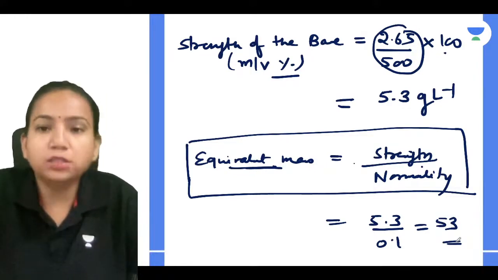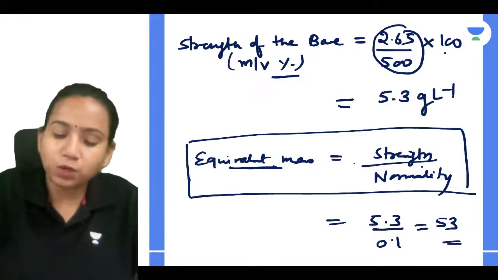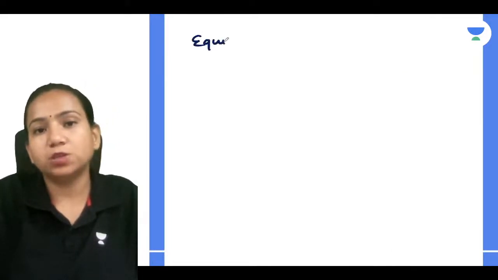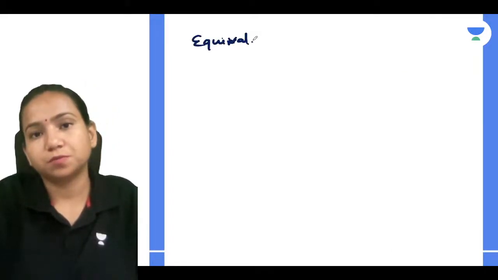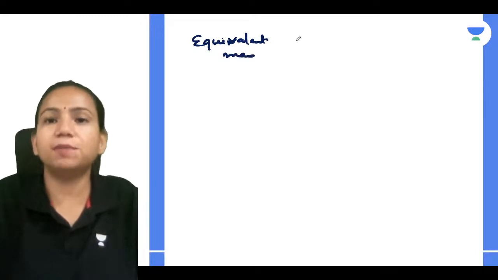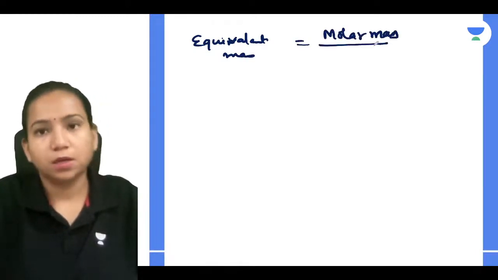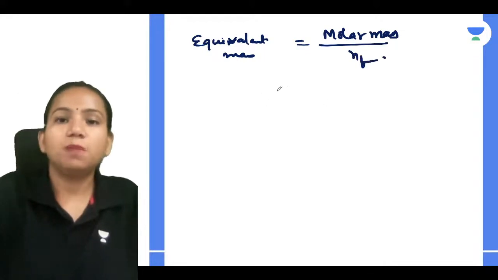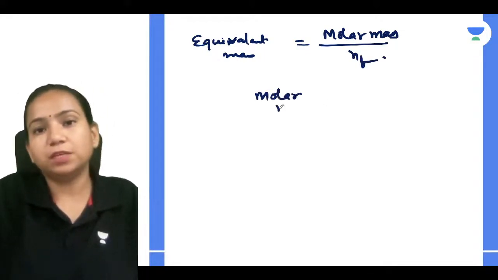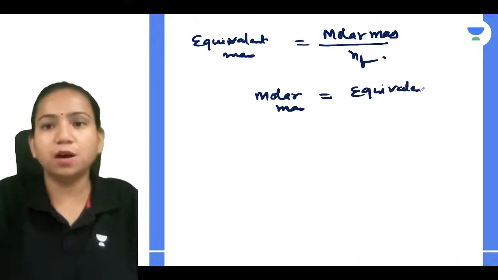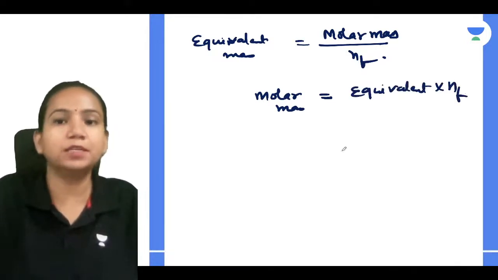And if you got the equivalent mass, can you find out the molar mass also? So equivalent mass is equal to molar mass divided by n factor. And molar mass, how you will get? When you multiply equivalent mass into n factor. Tell me, Ridhima, understood? You want me to repeat it?